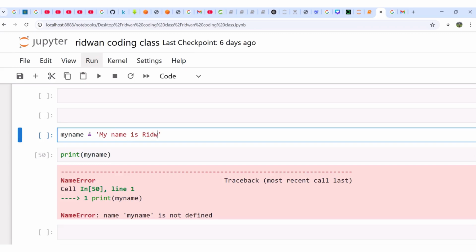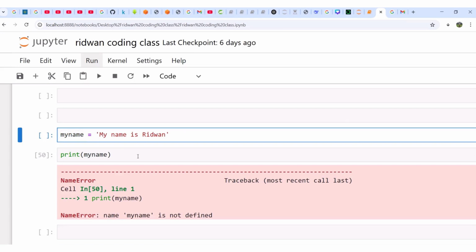My name is Ridwan. Can you see? What am I doing here? What you have at the right hand side is a string, definitely. I am now assigning it to the one at the left hand side, which is called my name. This equal sign is called the assignment operator. That means I am assigning "my name is Ridwan" to a variable my name.